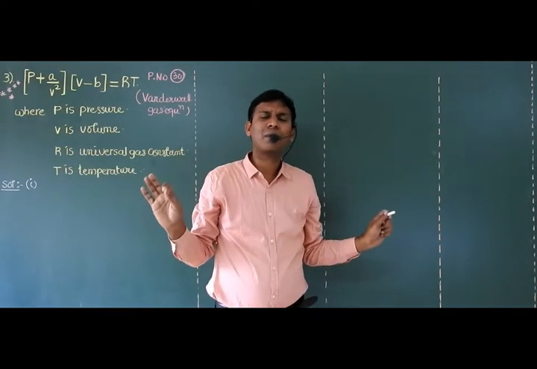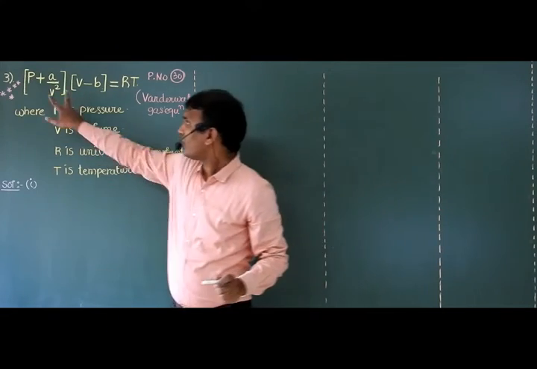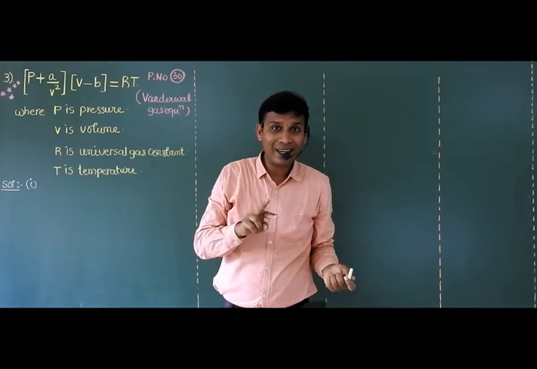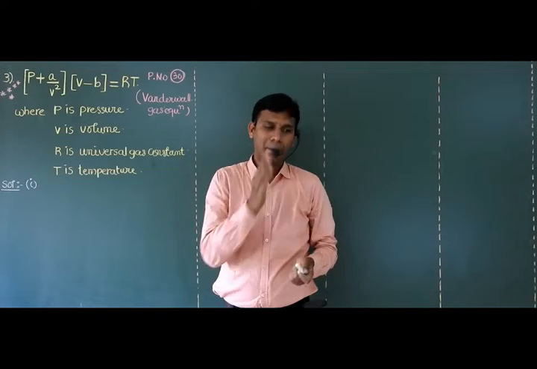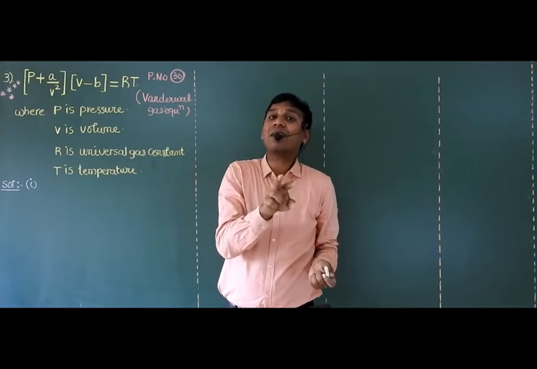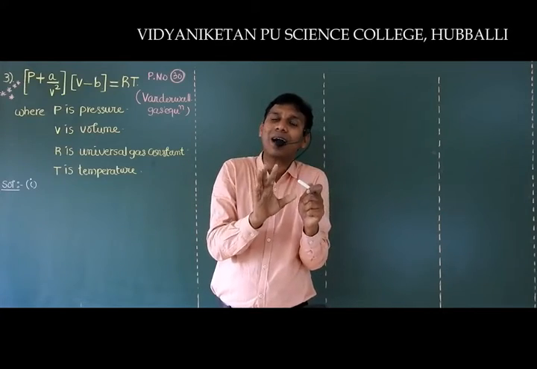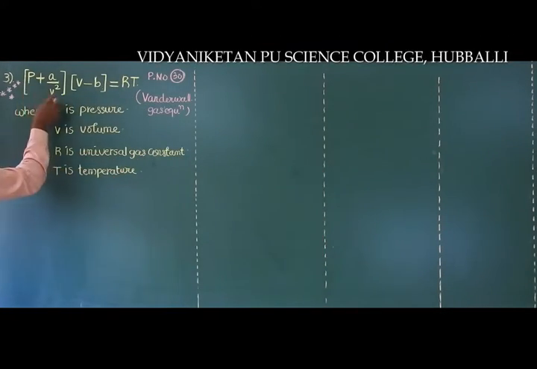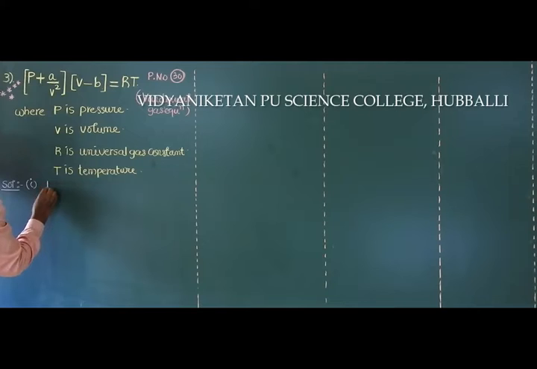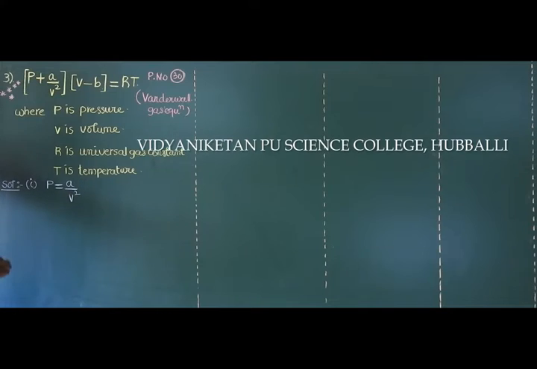Sir, all these questions are based on the principle of homogeneity only. See, these two quantities are added: P plus A by V square. Added means dimensionally both are equal. According to the principle of homogeneity, they are added because the dimensions of both the quantities are equal, so P is equal to A by V square.